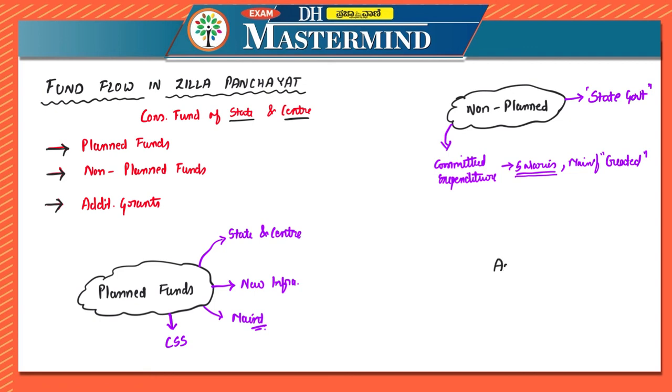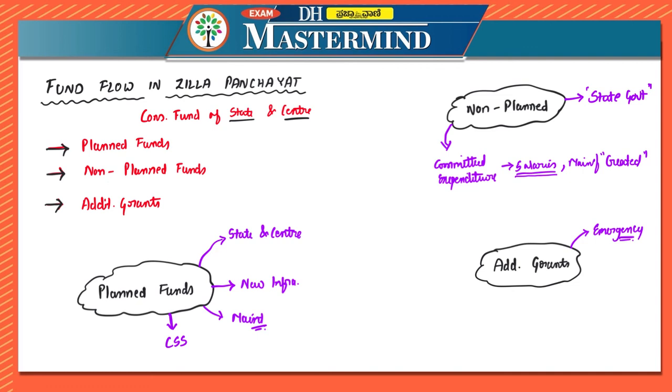Now the next one is additional grants. In case of additional grants, this is not mentioned in the budget itself of the Zilla Panchayat. So it is also known as extra-budgetary or non-budgetary grants. Now this is in order to meet emergency needs.